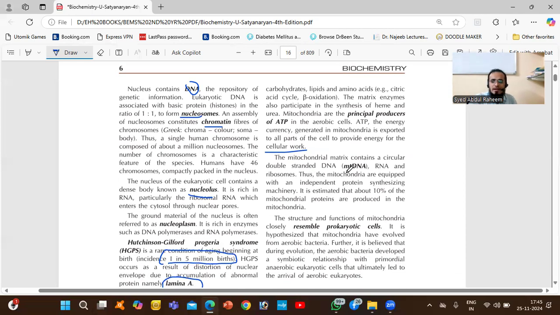The mitochondrial matrix contains circular double-stranded DNA. Mitochondria also have their own DNA because for their own work they don't need to require information from the nuclear DNA. It has its own DNA and RNA. So that's the reason whenever the cell needs energy, it will respond and start producing energy. This is the thing we have to remember.